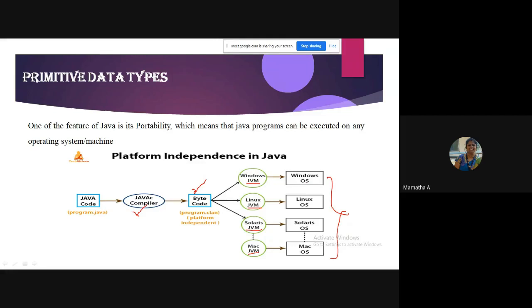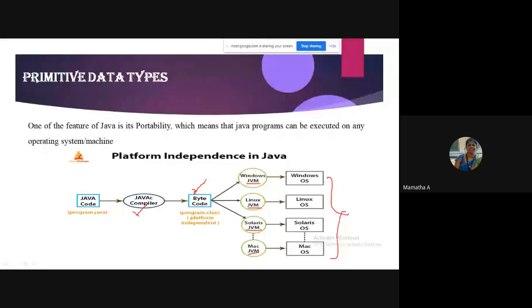That particular operating system's Java virtual machine will take up the bytecode and execute your program. So remember, the bytecode which the Java compiler generates is platform independent, wherein you should have the Java virtual machine for each system that you are working on and then execute the program.